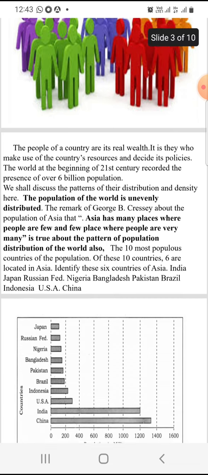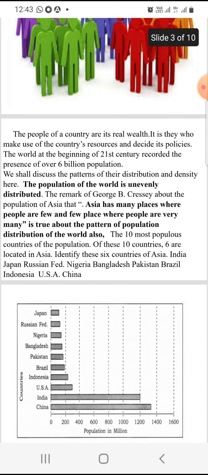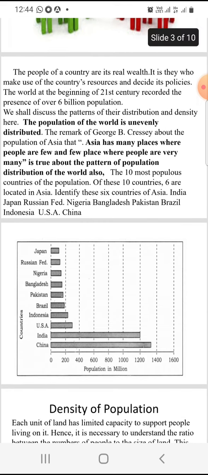Now, the distribution of population. It was remarked by George B. Cressey about the population of Asia that Asia has many places where people are few and few places where people are very many. This is true about the pattern of population. You can see a horizontal bar diagram given of 10 selected major cities. Of those, 6 cities come under Southeast Asian countries.